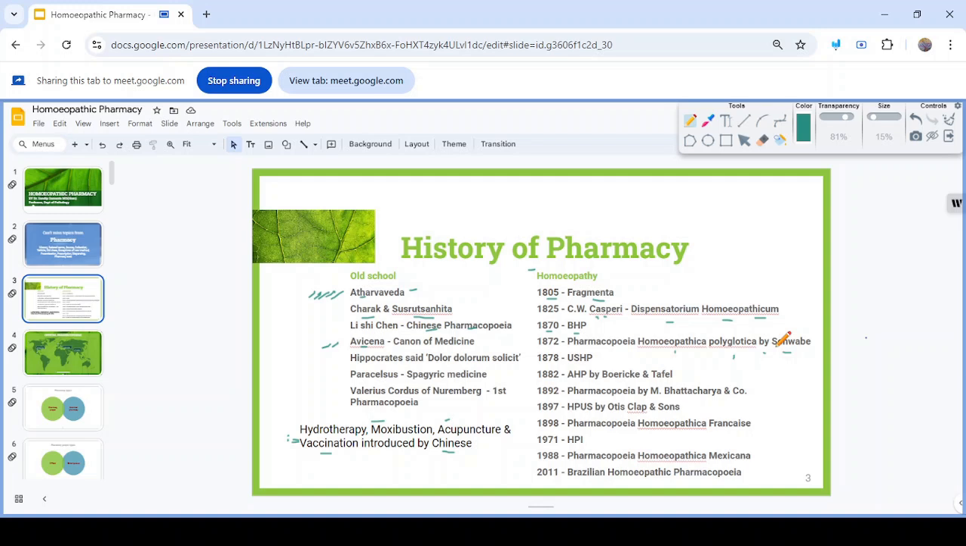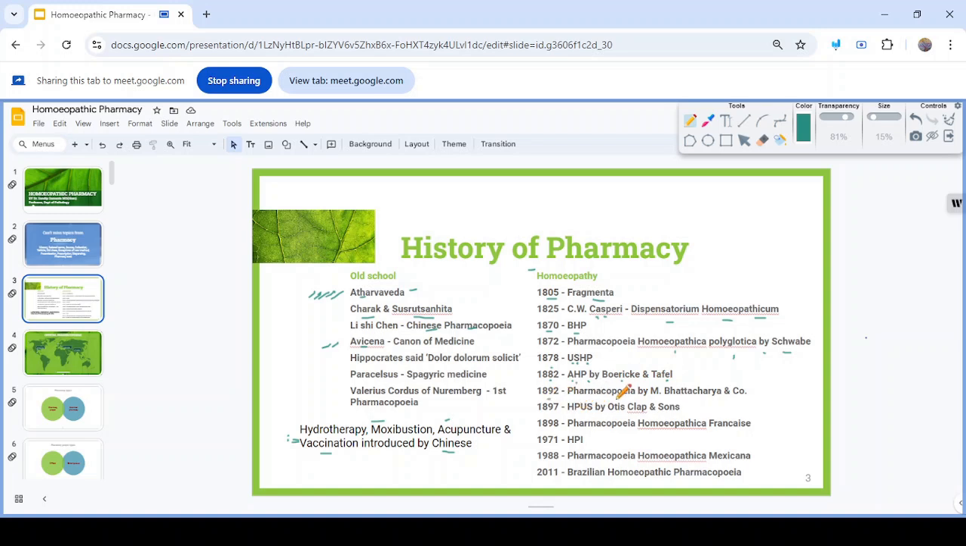Then in the US, the Homeopathic Pharmacopoeia was published, named the United States Homeopathic Pharmacopoeia, 1878. United States Homeopathic Pharmacopoeia, which is different from HPUS. It is USHP. Now 1882, the American Homeopathic Pharmacopoeia is published by Boericke and Tafel.